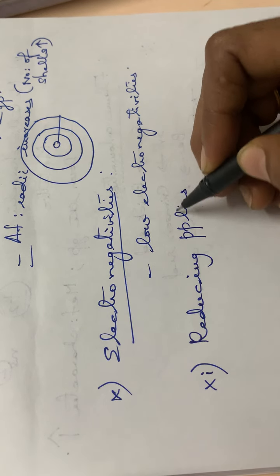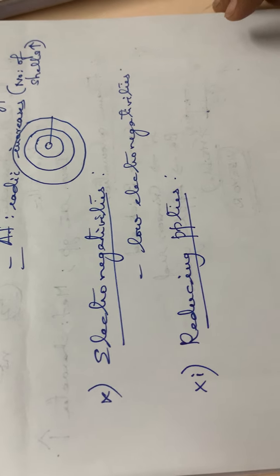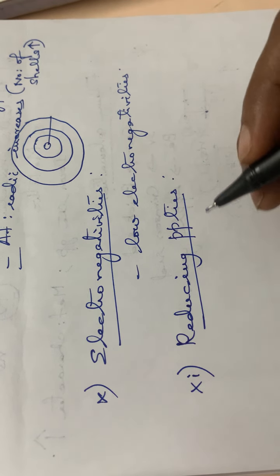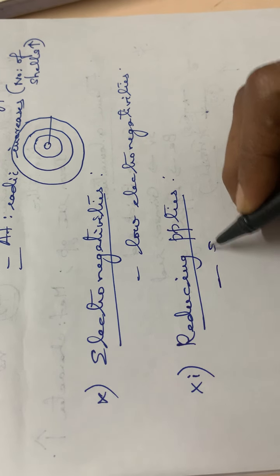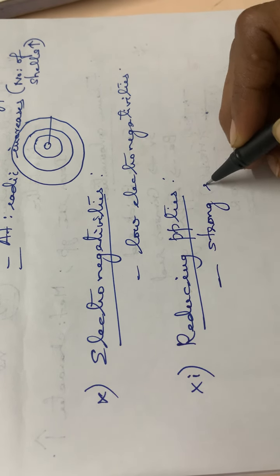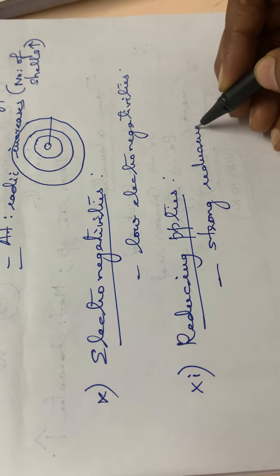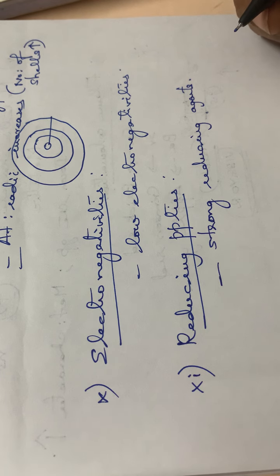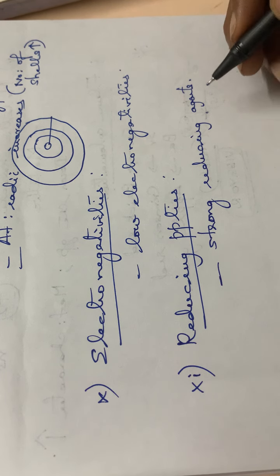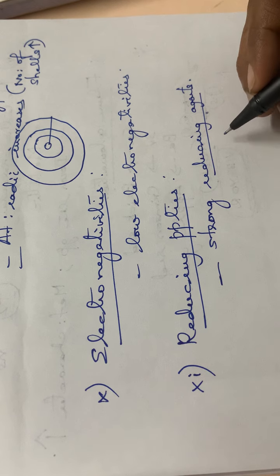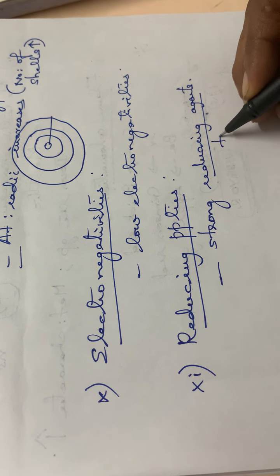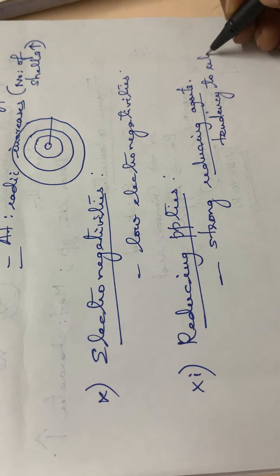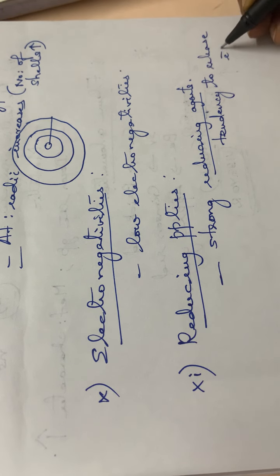Reducing properties. The alkaline earth metals are strong reducing agents. Reducing agents means they have a strong tendency to release electrons. That is the meaning of reducing agents.